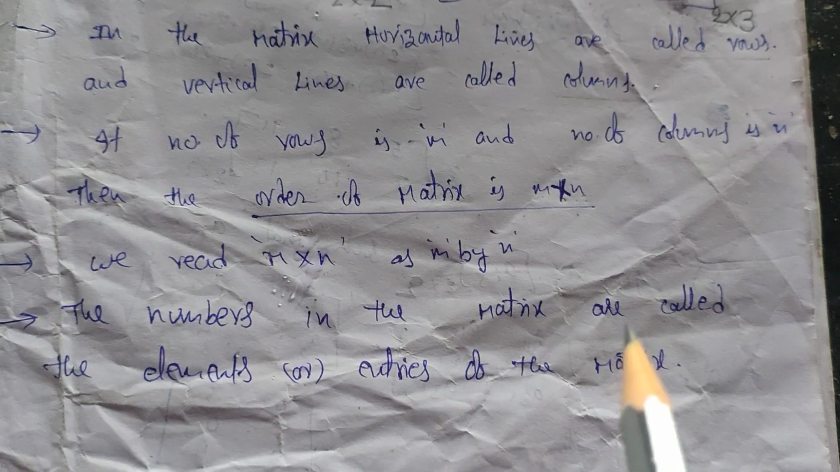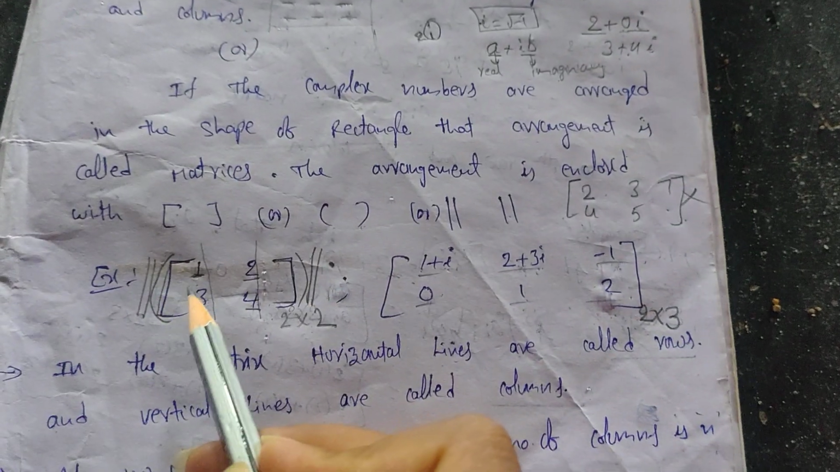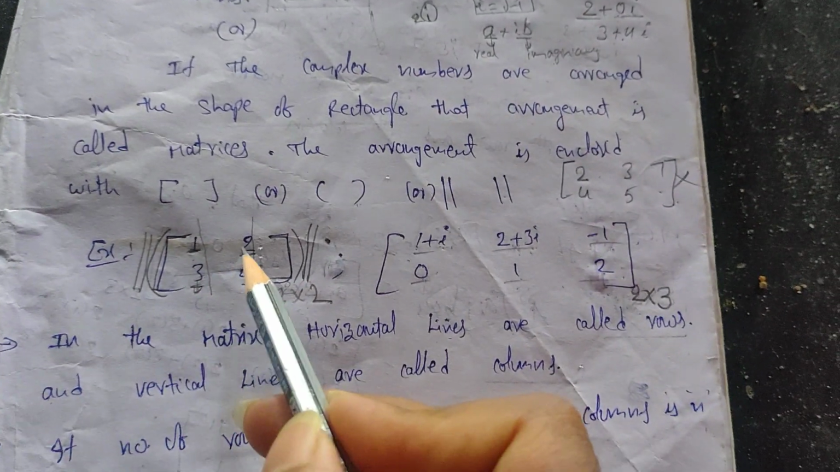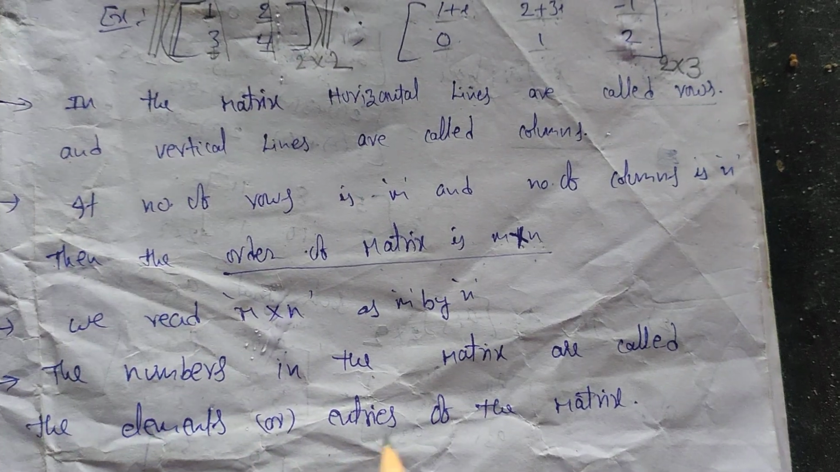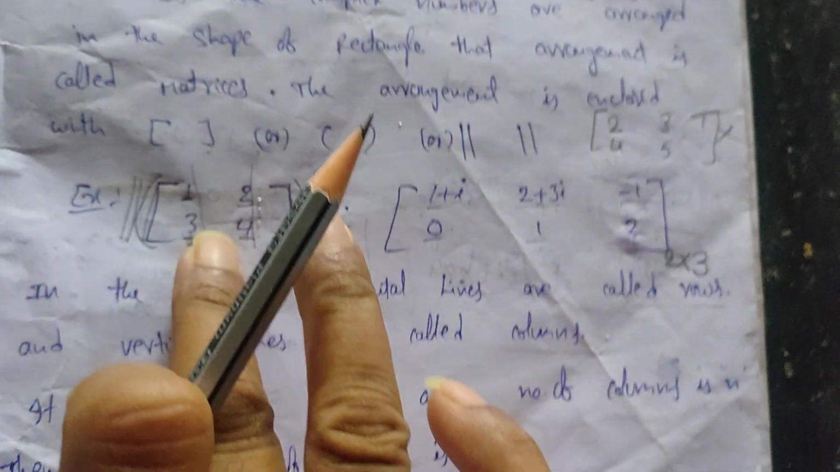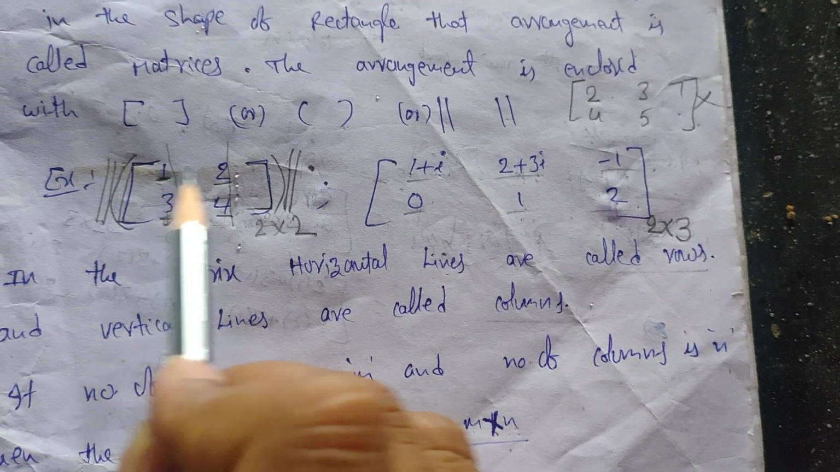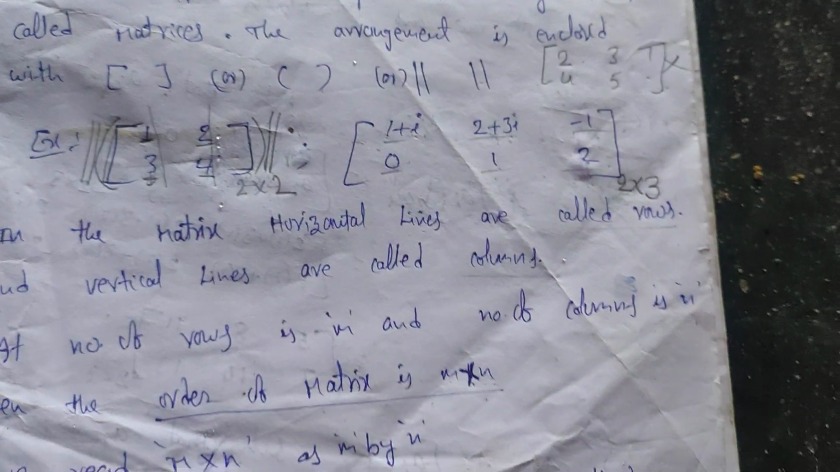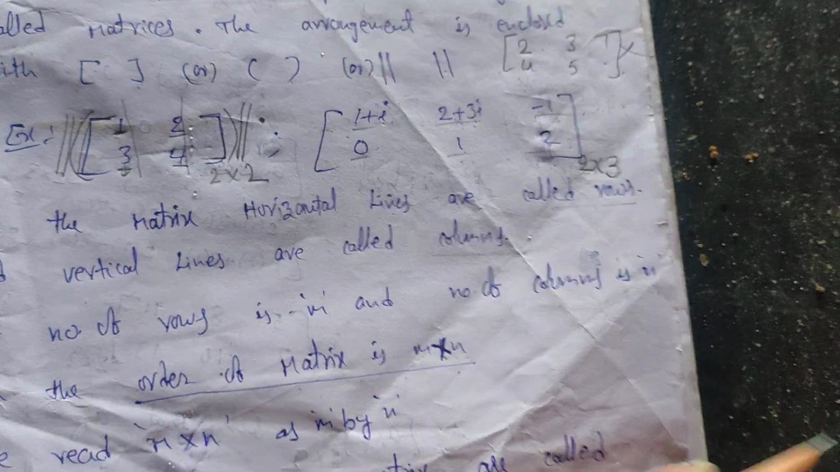Next one, the numbers in the matrix are called the elements or entries of the matrix. So here 1, 2, 3, 4 are there, these are called numbers. These numbers are called elements or entries of the matrix. So this is the first entry, second entry, third entry, fourth entry, like that. How you call them, I will explain later. So these are called the elements or entries of the matrix.